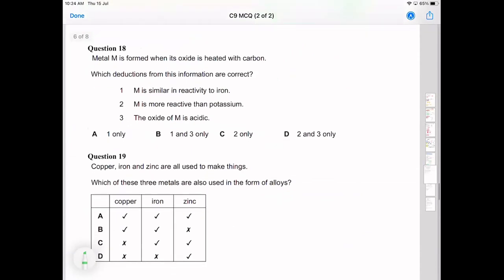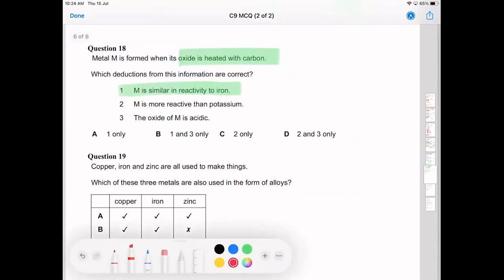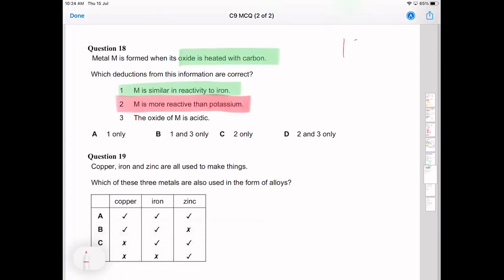Metal M is formed when its oxide is heated with carbon. Which deductions from this? So yes, it's similar in reactivity to iron, because iron is also extracted using carbon. It's definitely not more reactive than potassium, because if it's more reactive than potassium, then it's high on the reactivity series. So you'll find that potassium, sodium, calcium, and then eventually you'll get to carbon. So it's carbon, and then you'll have zinc, iron, etc.